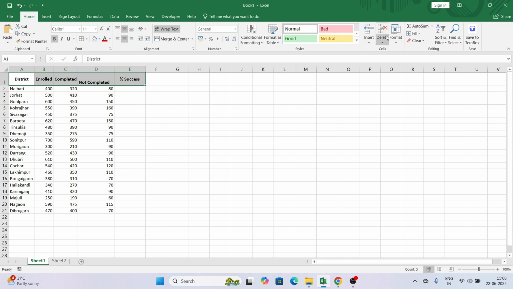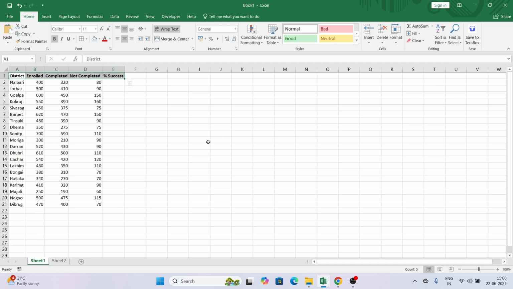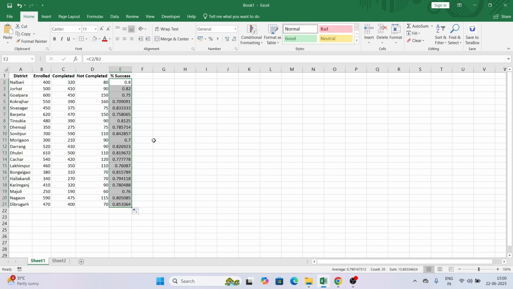Now formatting, format, autofit row height, autofit column width, and we are done. Now success percentage, how can we fill it, how to calculate the percentage. I told you in the last video. So for that, success percentage is completed divided by total, it will give me the success. So now all the success I have got.